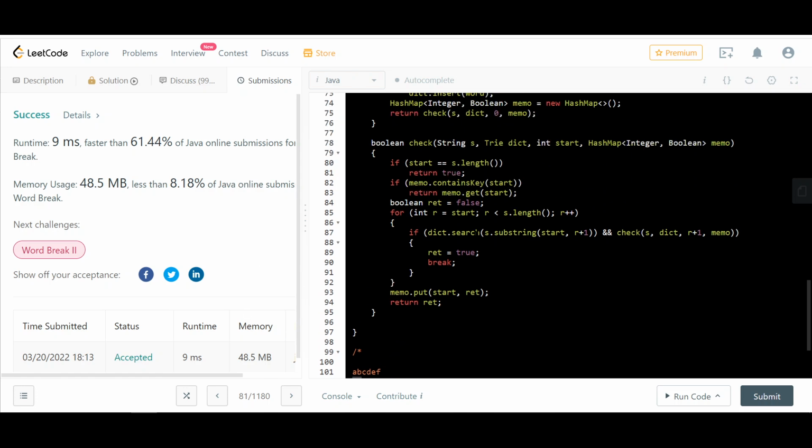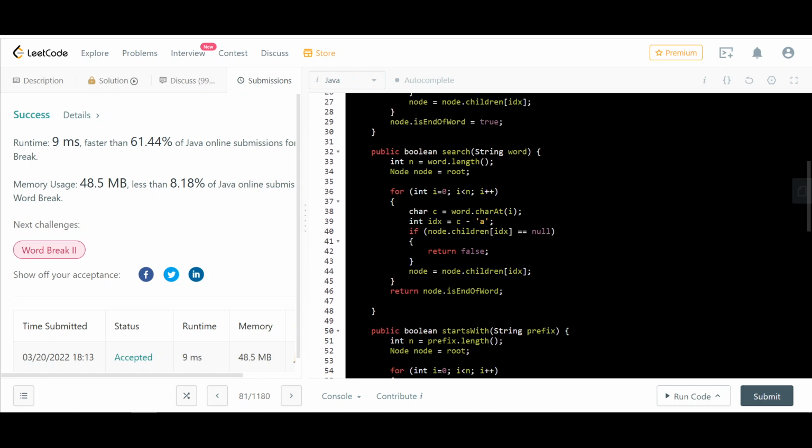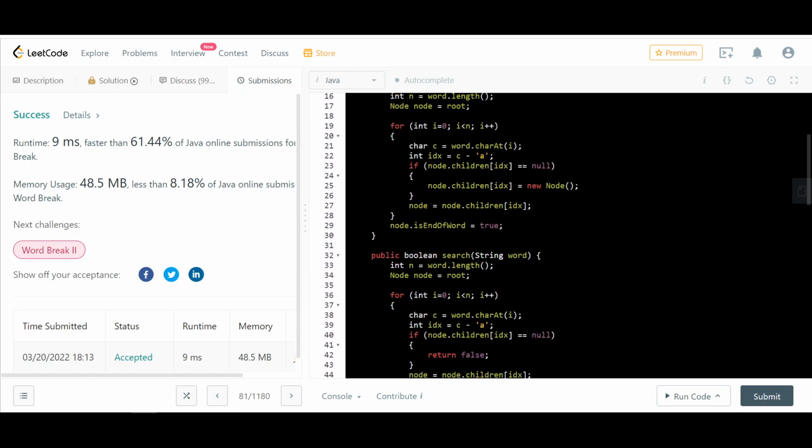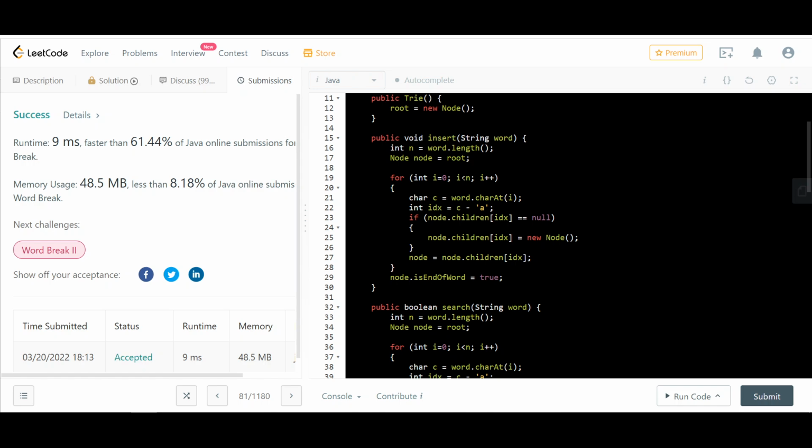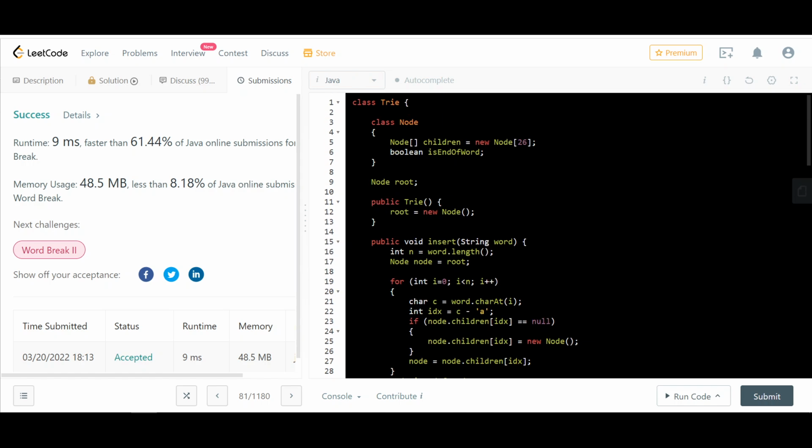So instead of just searching for the previous guy, I think it's fair enough to have the trie return two things, like, hey, is it a prefix or is it a word, right? So yeah, I think it's a fair optimization. So let's do that optimization.